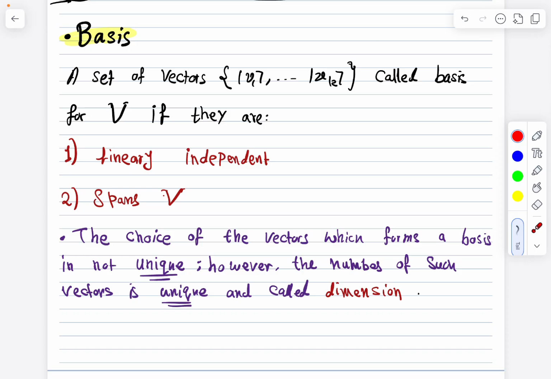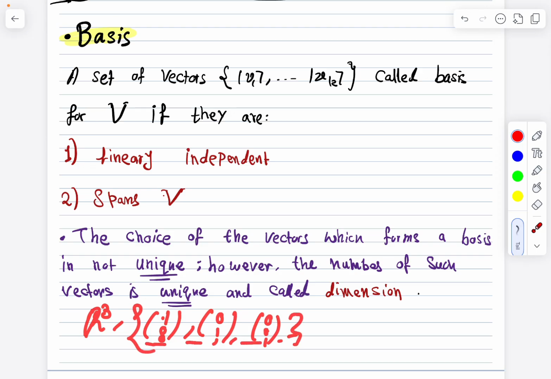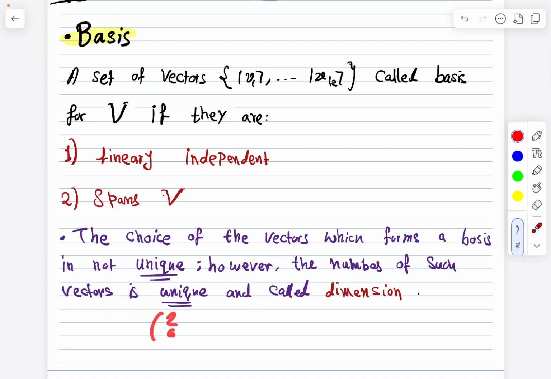For example, R3, the real vectors that we know. We can choose vectors like (1, 0, 0), (0, 1, 0), and (0, 0, 1). So this is a basis, and we have three basis vectors. Now we can change it. We can, for example, choose (2, 0, 0), (0, 1, 0), and (0, 0, 3). This is still a basis. So they are different bases, so the choice of basis is not unique. But in all cases, we must have three basis vectors. So that means R3 has a dimension of 3.